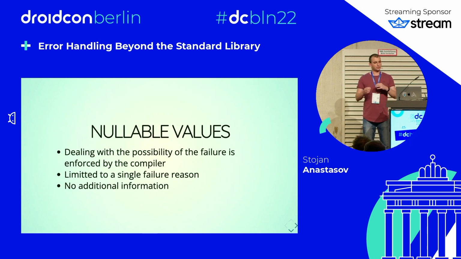So in Kotlin, we can use nullable values, and the compiler will force us to deal with the failure, just like checked exceptions in Java. However, we are limited to a single failure reason, and we cannot provide any additional failure information. In cases where we could have more than one failure reason, or we need some additional failure data, we can